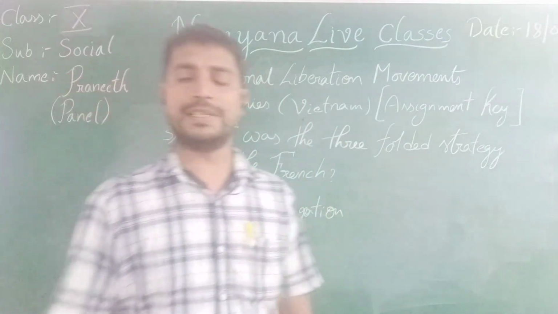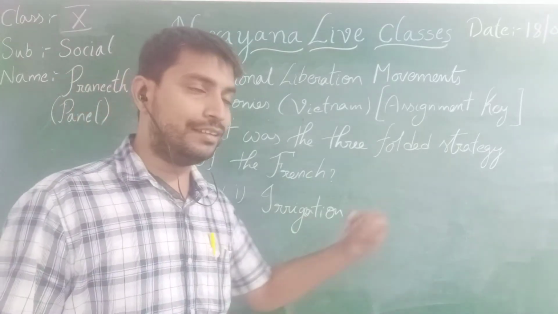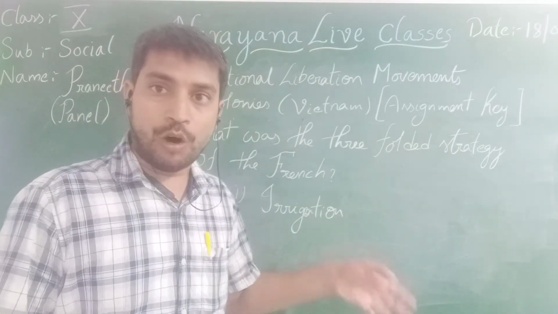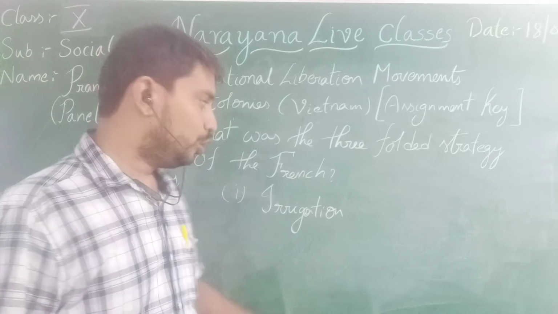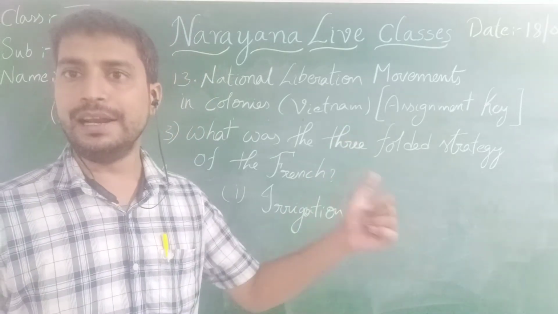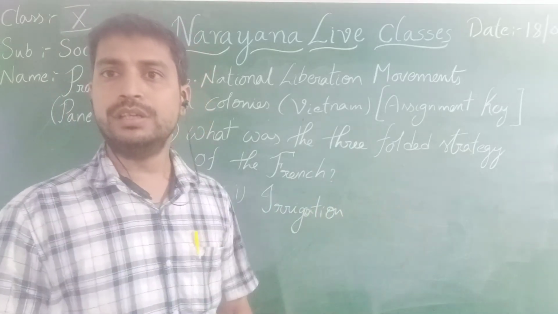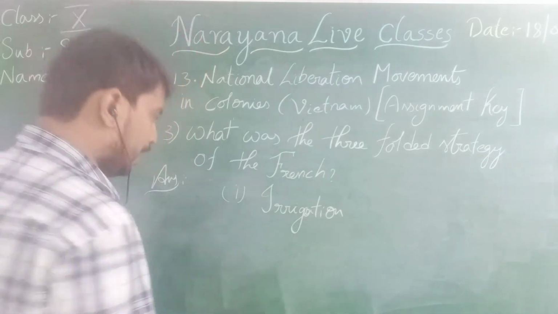In our country, especially for cotton, the government forced the people to cultivate only cotton because of the demand. Here, as there was a demand for rice and rubber, the French government concentrated on irrigation first.